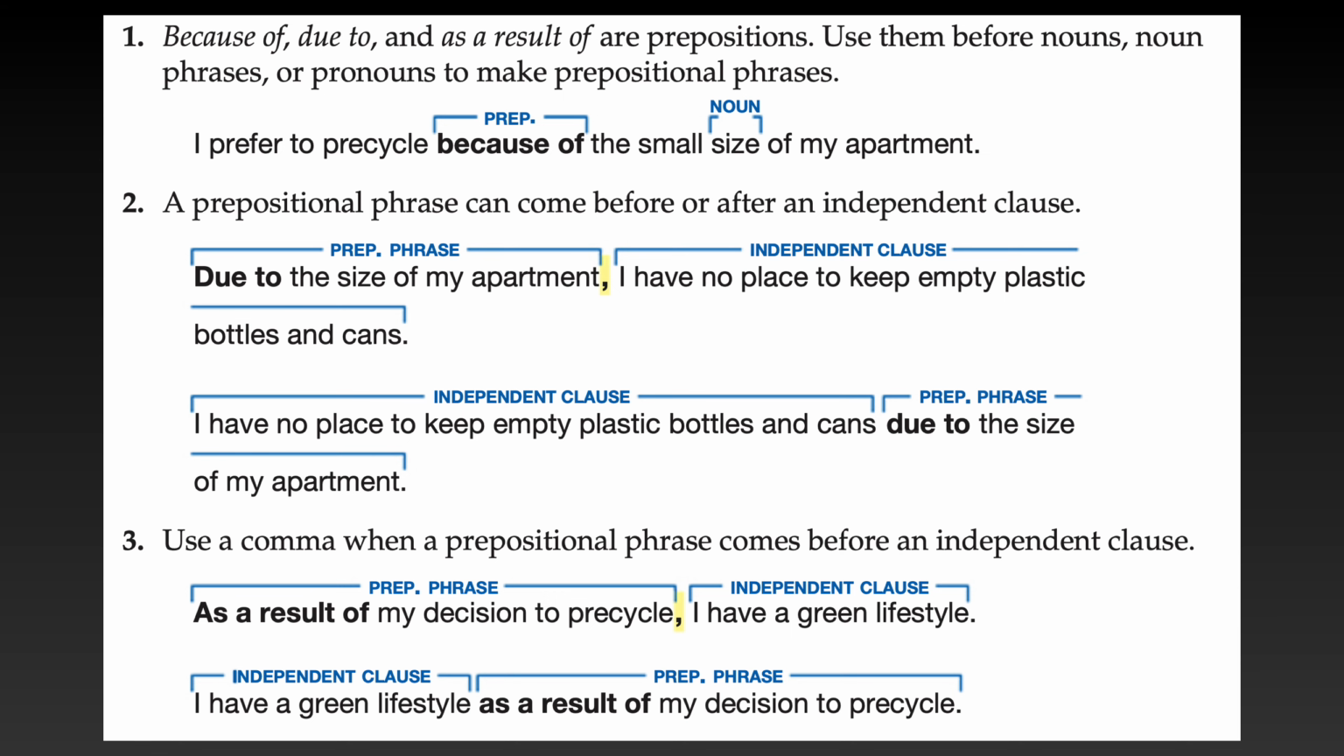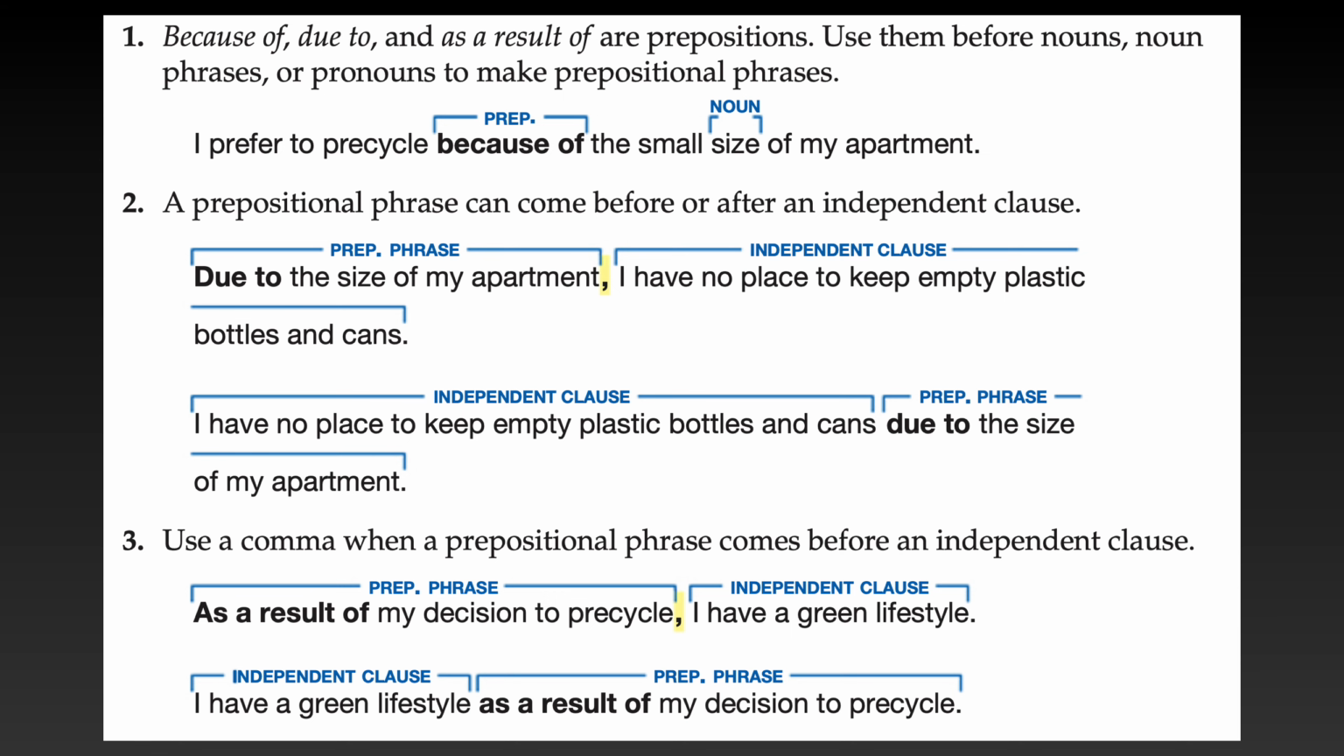And as you know from probably chapter 1, prepositional phrases modify our noun phrase or our noun. Similarly, due to the size of my apartment, comma, I have no place to keep empty plastic bottles and cans. In this sentence, due to is the preposition and size of my apartment is the noun phrase it modifies.